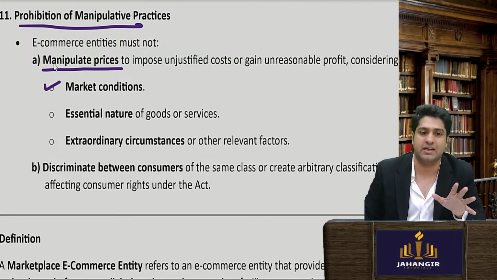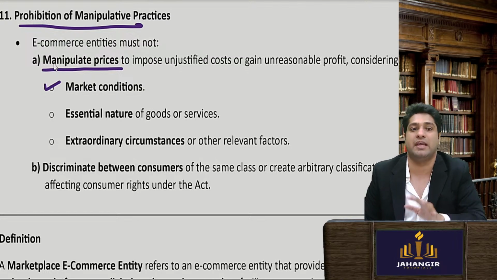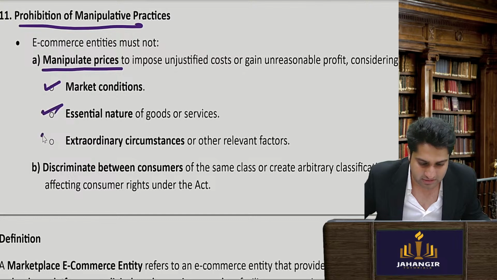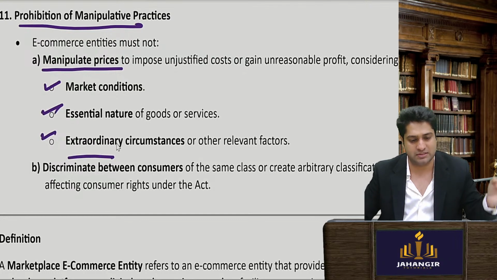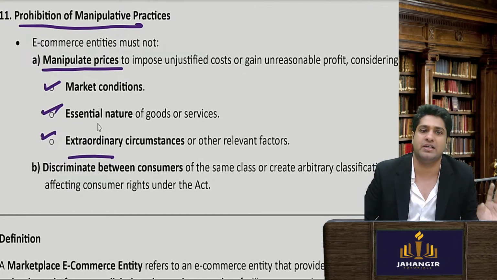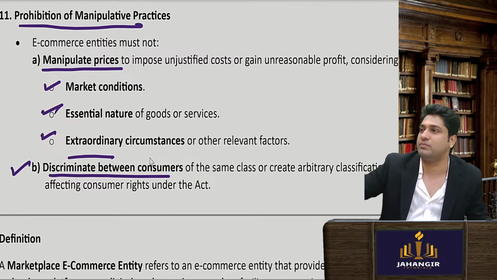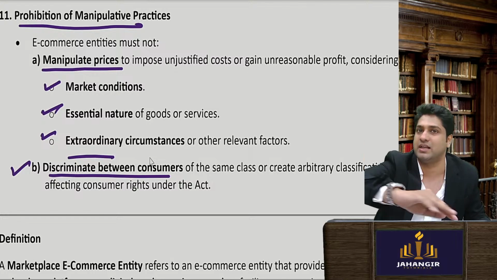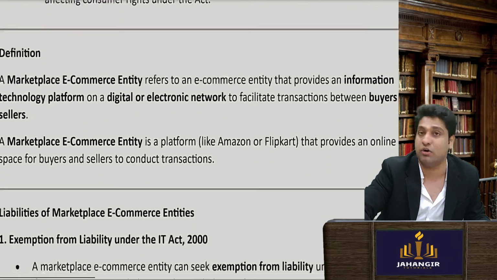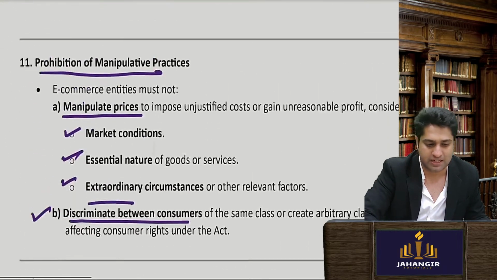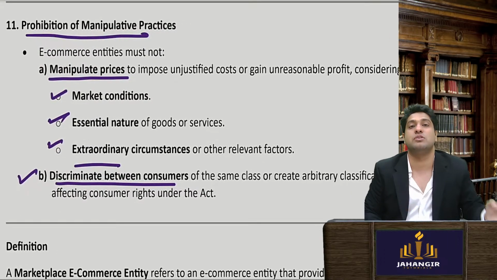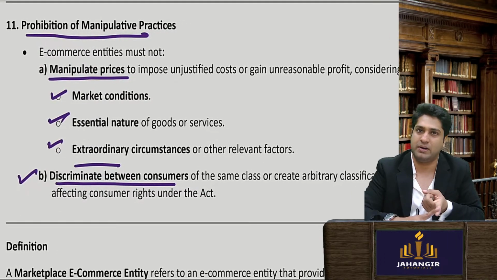This should not be done unless there is a justification in law. Okay, essential nature, extraordinary circumstances, then it is allowed, otherwise normally it is not allowed. Discriminate between consumers. So maybe from this area I'm charging them more, from another area I'm charging them less, without lawful justification. So we are done with 11 points of what Amazon's duty is. No manipulative practices.